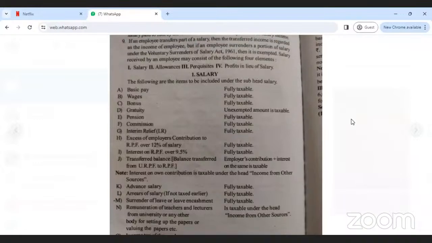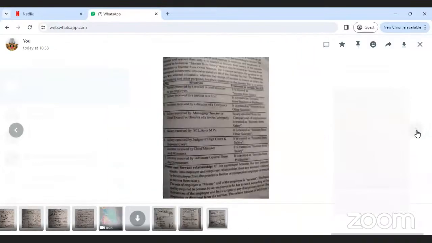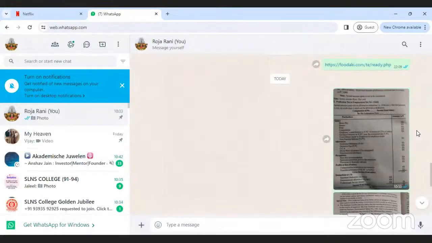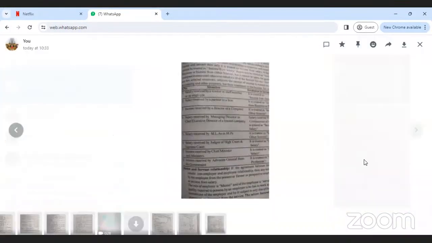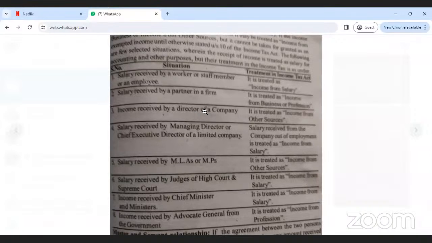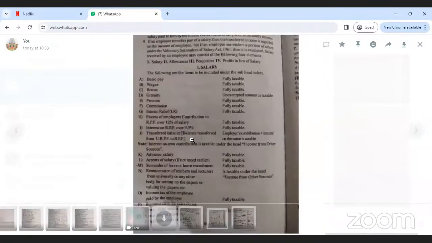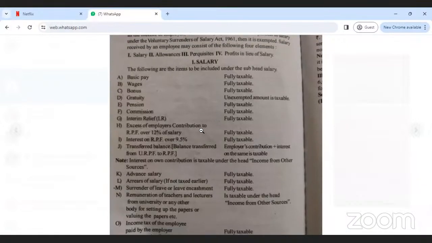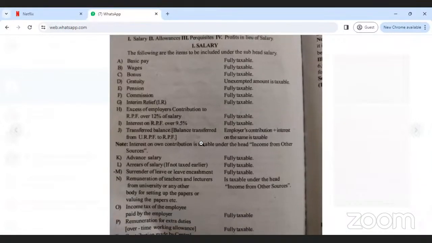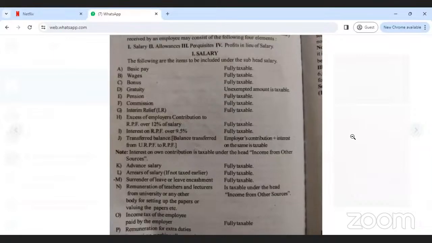Okay. Now come to the, before that one more here. Which one is comes under income from salary? You take the pick now. This one. Take the pick. Yes, ma'am. Over. Yes, ma'am. Yeah.